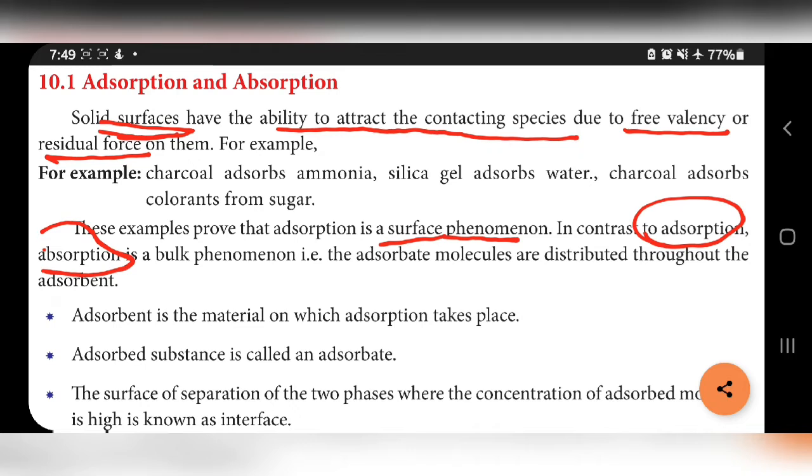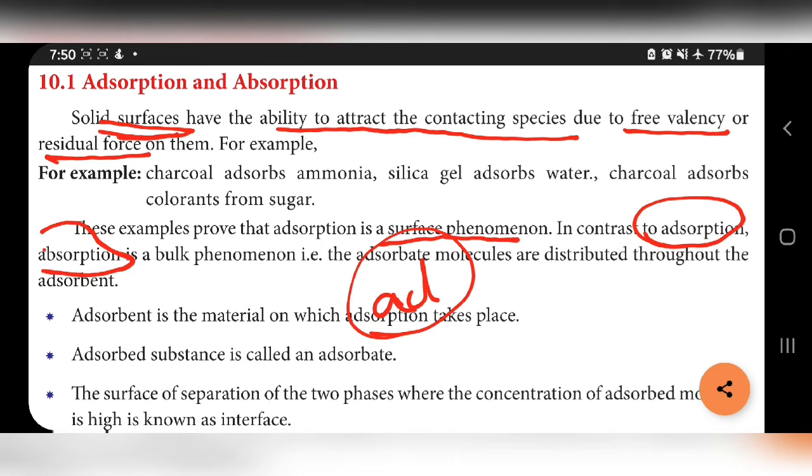The same bread is touched with jam. We can eat that bread with jam. That means the jam is touched with the surface of the bread only, not inside the bread. So that is the example for adsorption, AD. We can take this example for understanding adsorption, AD, and absorption, AB.